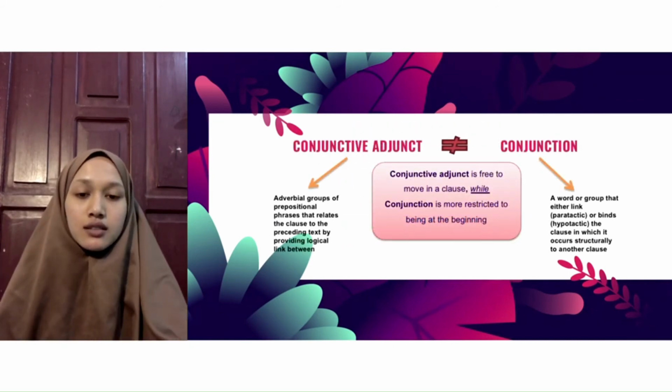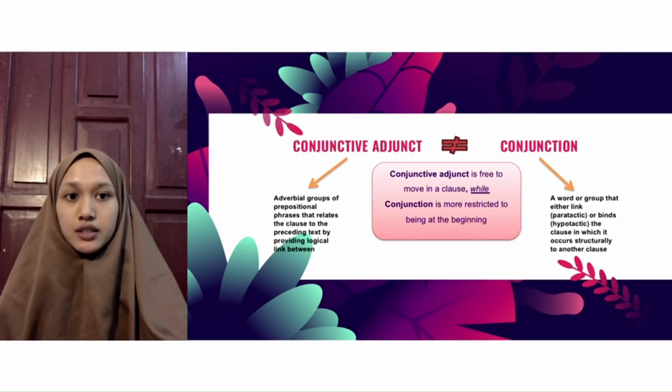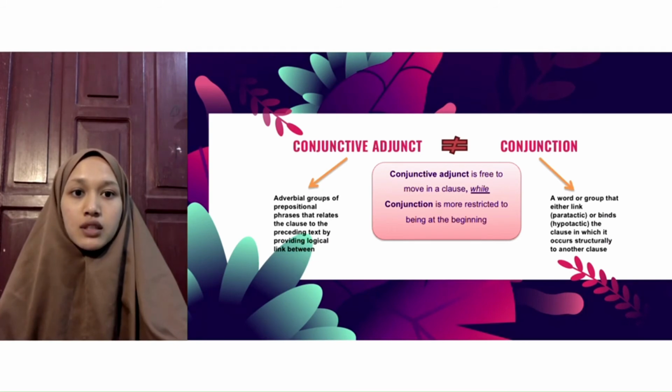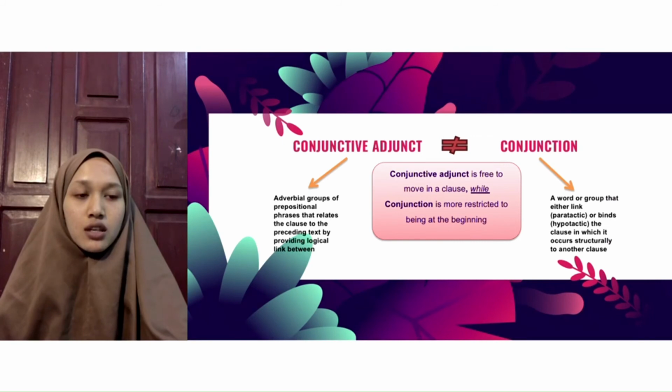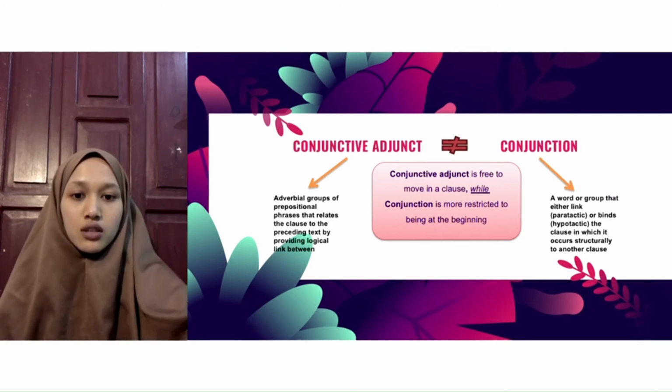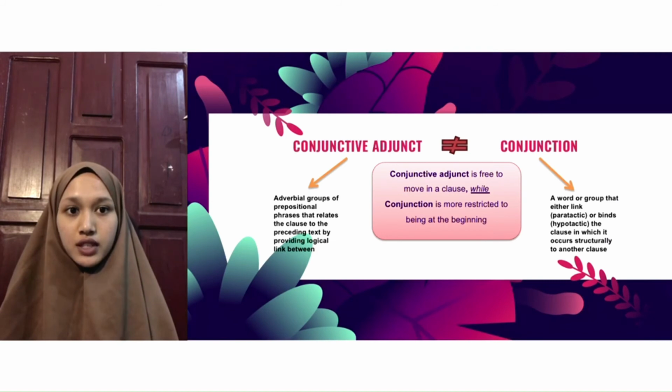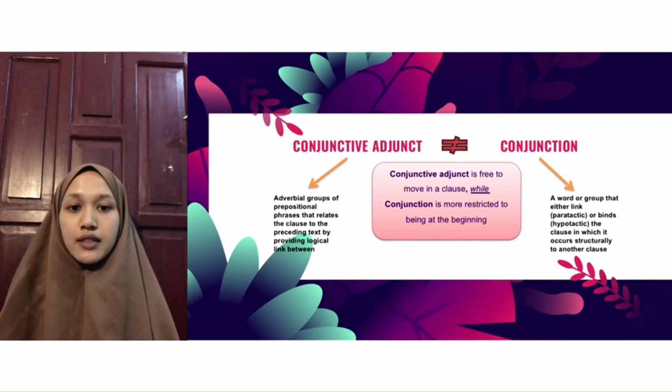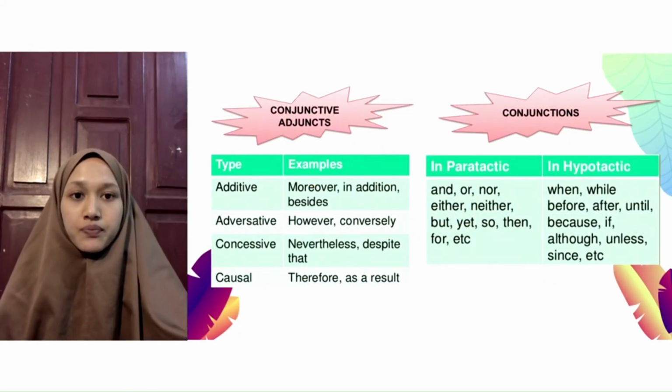Conjunctive adjunct is not the same as conjunction. Conjunctive adjunct is an adverbial group or prepositional phrase that relates the clause to the preceding text by providing a logical link between them. Conjunction is a word or group that either links paratactic or binds hypotactic the clause in which it occurs structurally to another clause. Conjunctive adjunct is free to move in a clause, while conjunction is more restricted to being at the beginning.